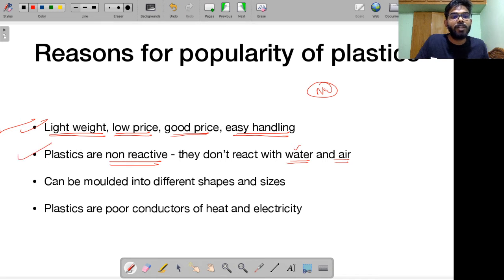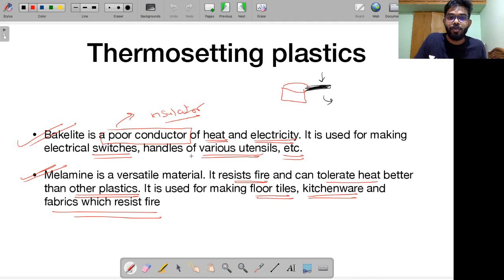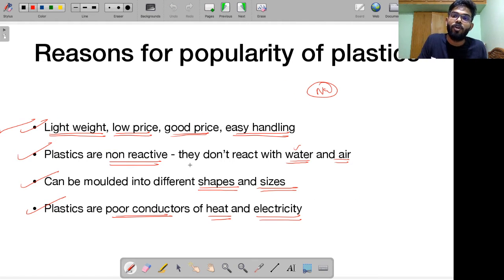Then another reason, as I told you, is the moldability of plastics. You can mold plastics into varied shapes and sizes. You can make big plastic items, small plastic items, and make them of different shapes. As I told you, plastics are poor conductors of heat and electricity, right? So that means they are insulators. You can make a lot of heat resistant objects. For example, I just told you, you can make handles of various utensils and electrical switches. These are items that can be made out of plastics.